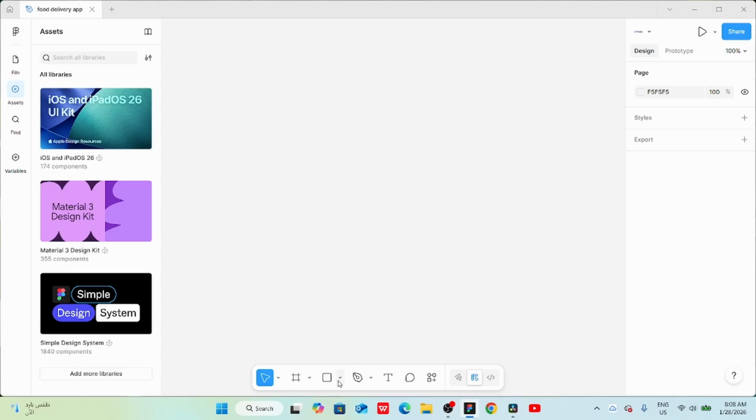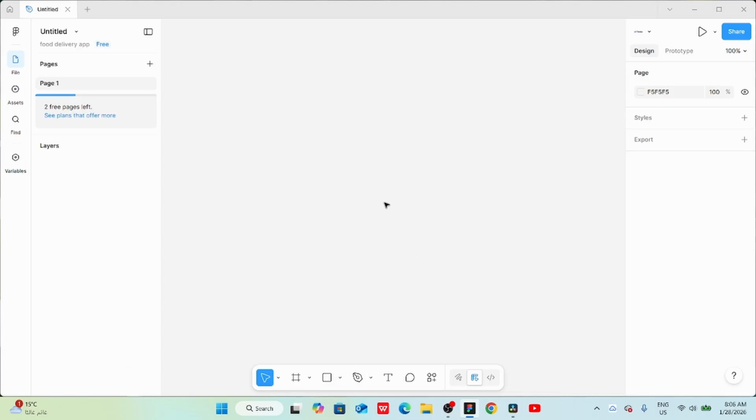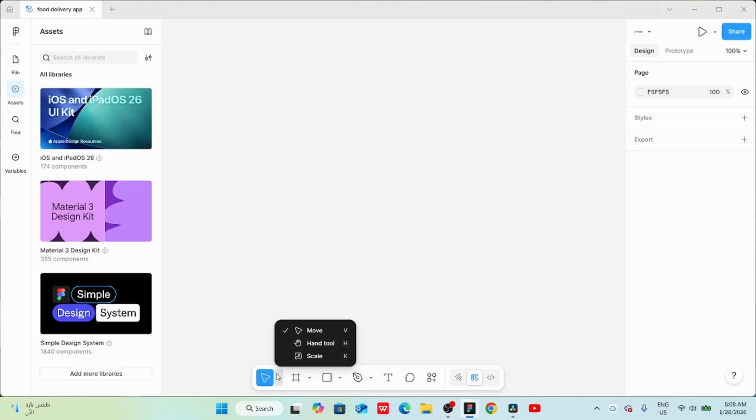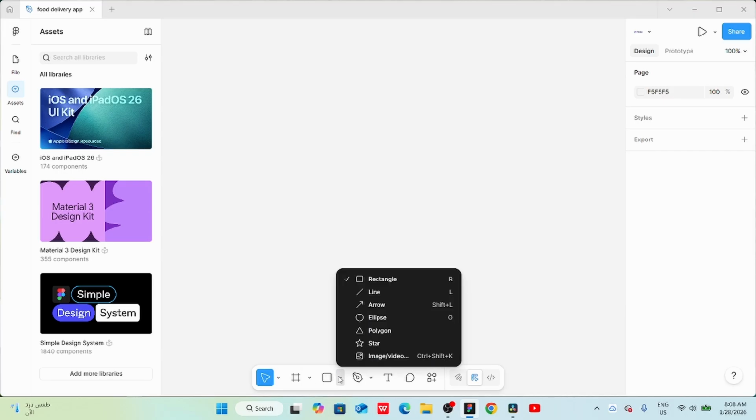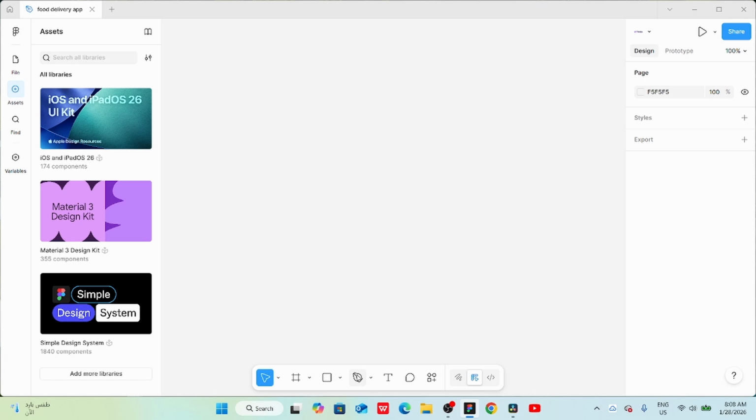Next, we have Toolbar, which contains all the design tools we need to create our designs. Here you can find tools such as Move Tool, Hand Tool, Scale, Frame, Slice, and different shapes we use most of the time. You can also upload images or videos if you need to. In addition, we have Pen Tool, Text Tool, Comment, Actions, Draw, and finally, Dev Mode.